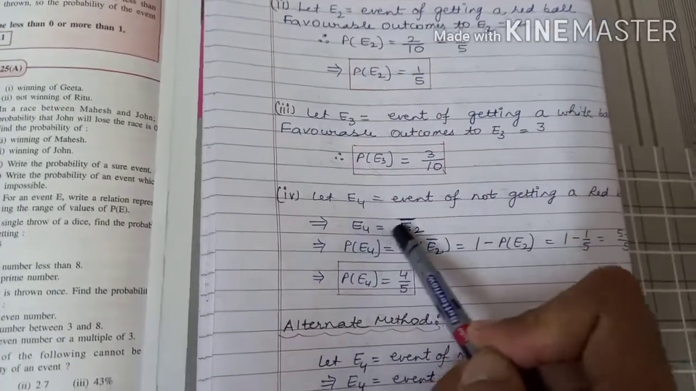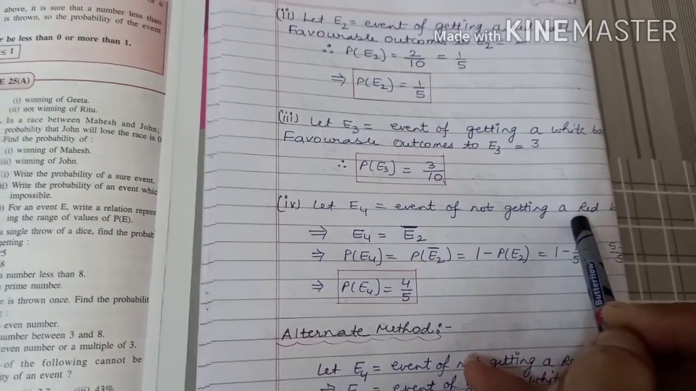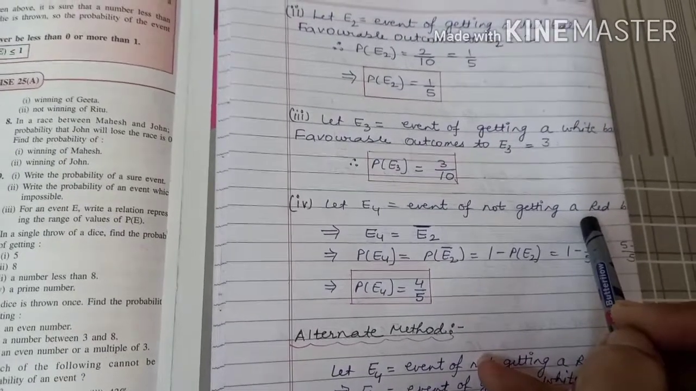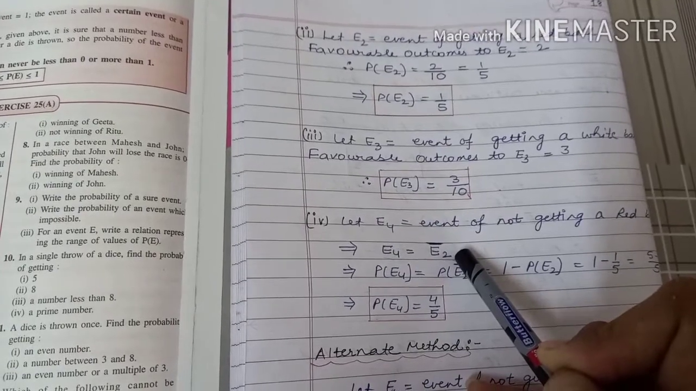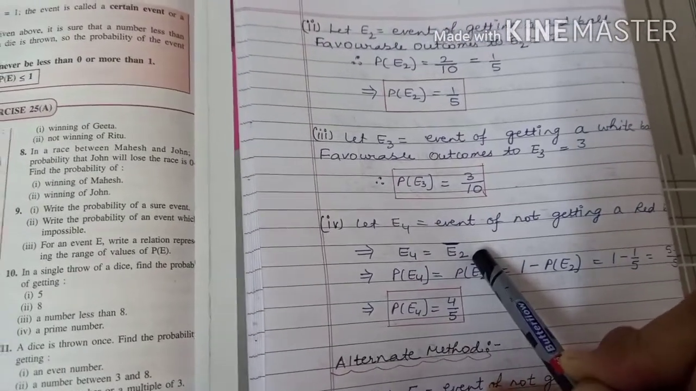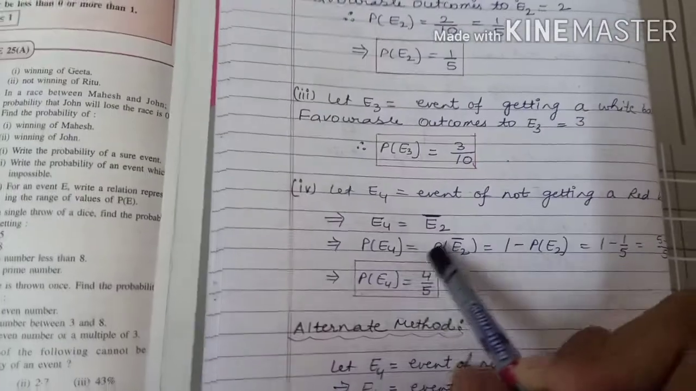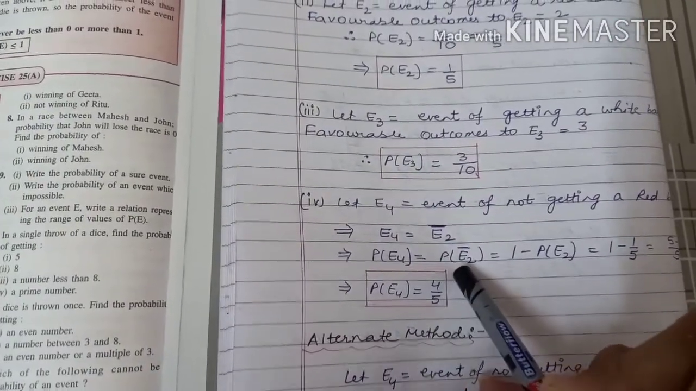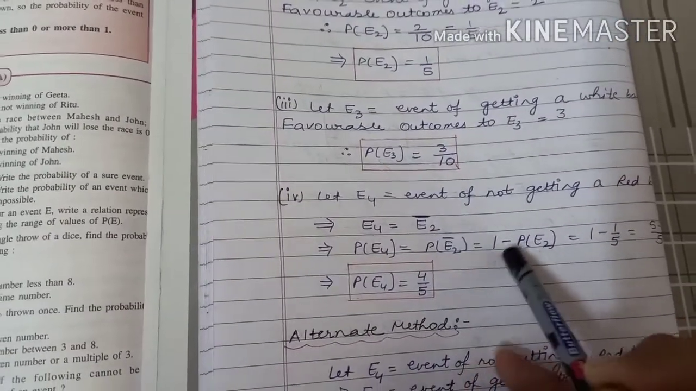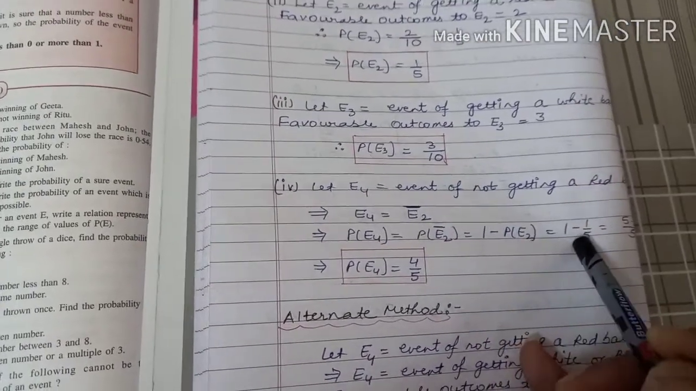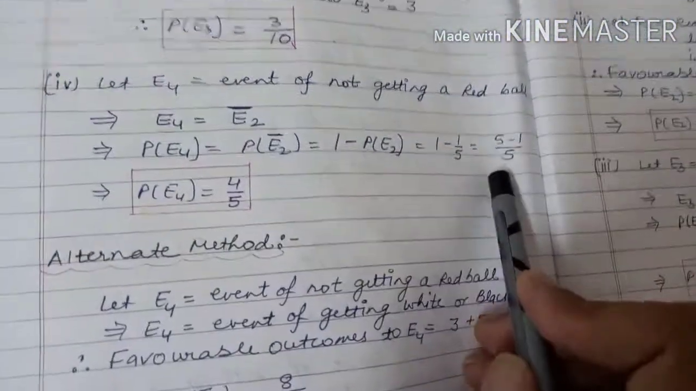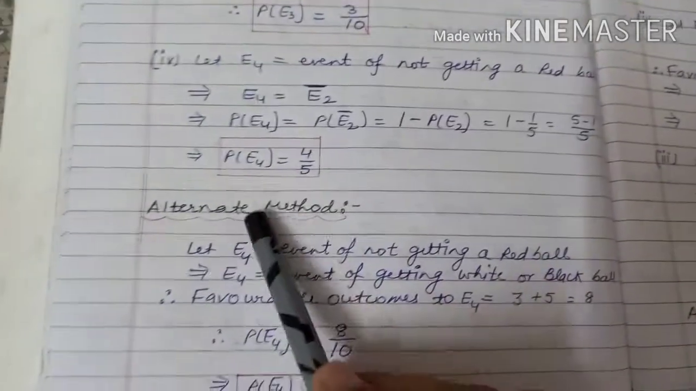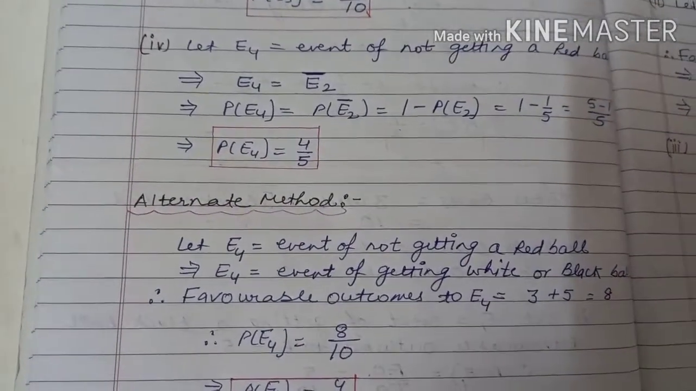Now, the fourth part is the event of not getting a red ball. There are 2 methods to solve this. First, E4 is the complement of E2, because E2 is getting a red ball and E4 is not getting a red ball. So these 2 are complementary events. So the probability of E4 is equal to the probability of E2 bar, that is 1 minus the probability of E2, 1 minus 1 by 5. Take LCM: 5 into 5 minus 1 by 5. So the probability of E4 is equal to 4 by 5.